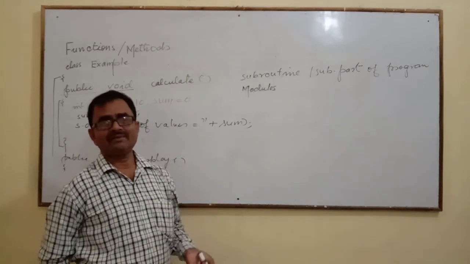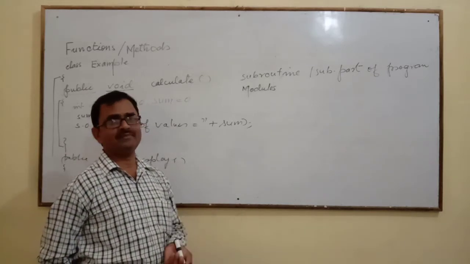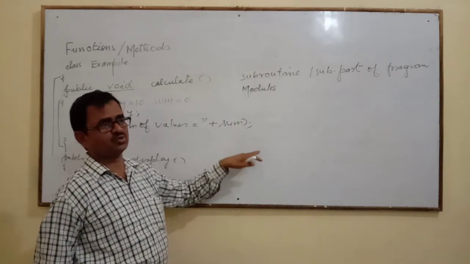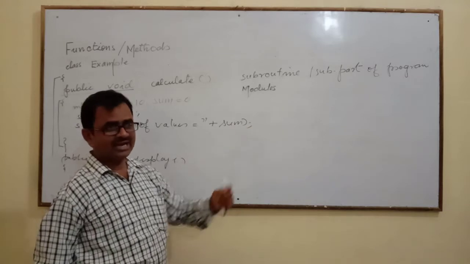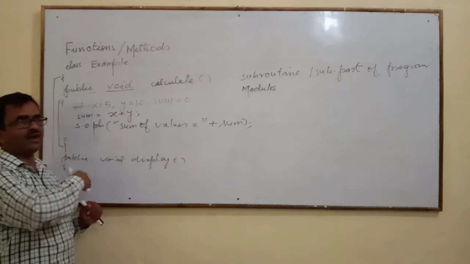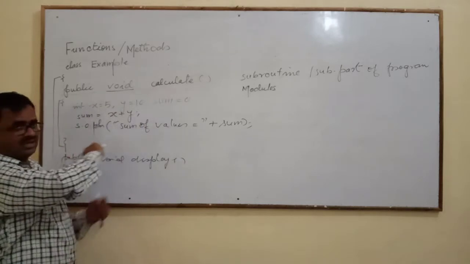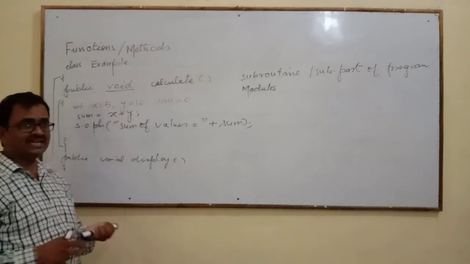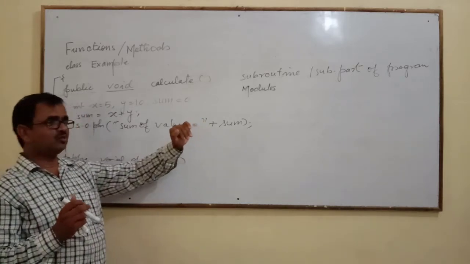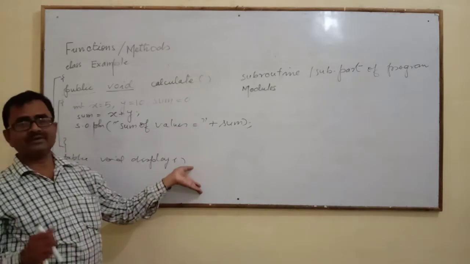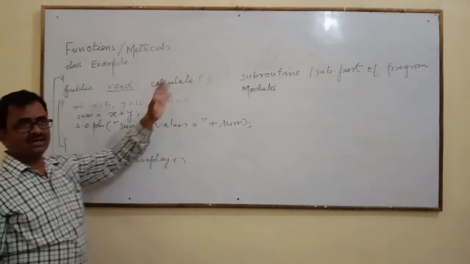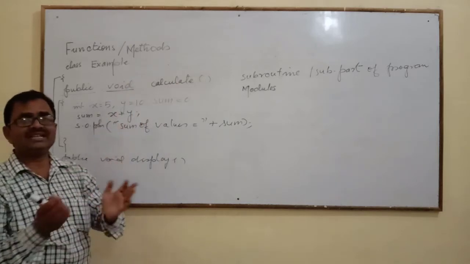If you want to do any type of editing or changing in that program, you have to search where you did this type of calculation. But here it is very easy to find. Public void calculate. If you want to change anything in the calculation, there is no need to wander here and there, or to look through the program from the first line to the last line. You just come to calculate, because you are going to change something in the calculation.